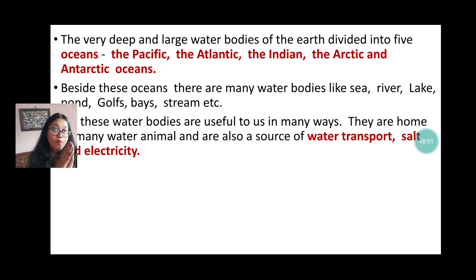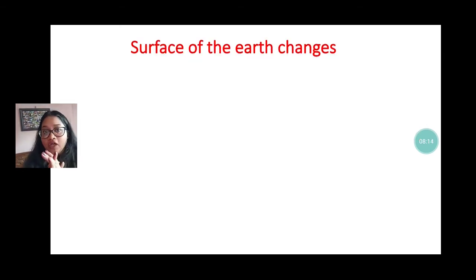They are home for huge water animals, and this water is also used for water transport, electricity, salt, etc. So this is all about the exterior of the earth.